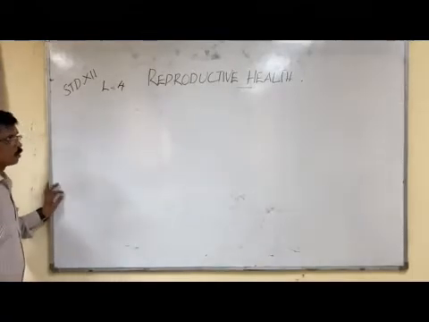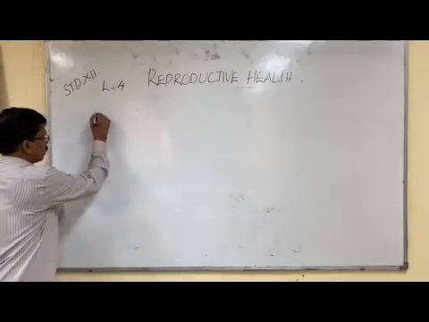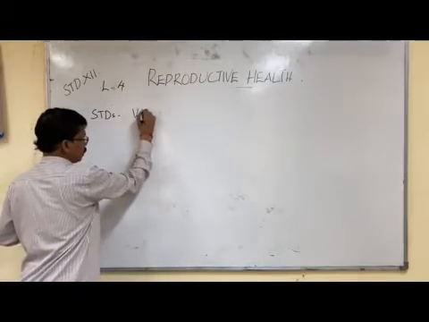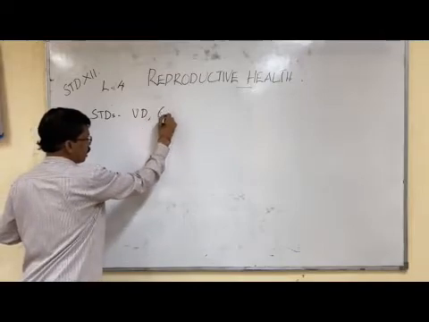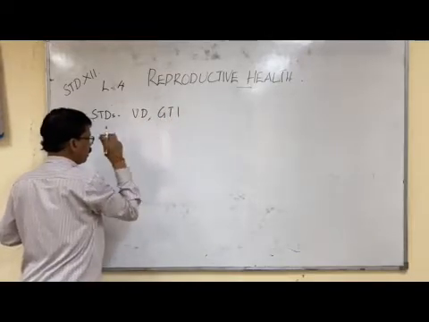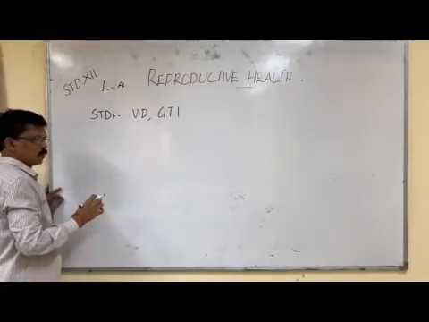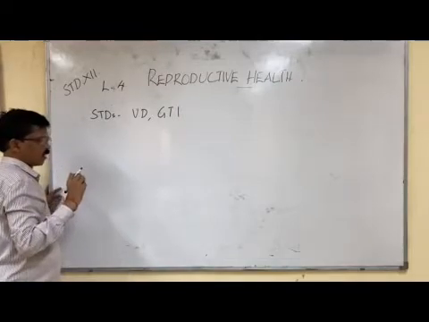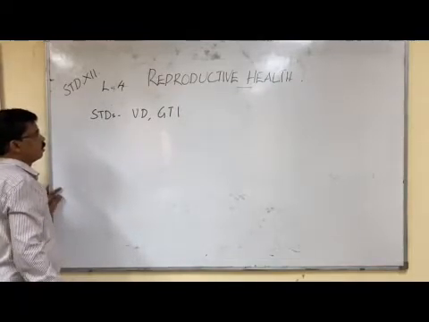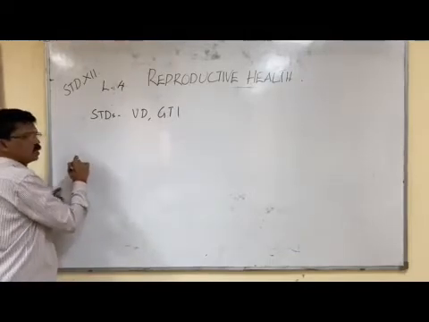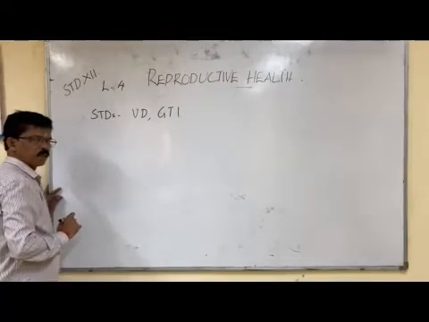Today we are continuing the chapter on reproductive health. We have already studied STDs, sexually transmitted diseases. They are also called venereal diseases or genital tract infections. We have studied some examples. These are diseases that spread through sexual contact. We have syphilis, gonorrhea, genital warts, genital herpes, hepatitis, and more.